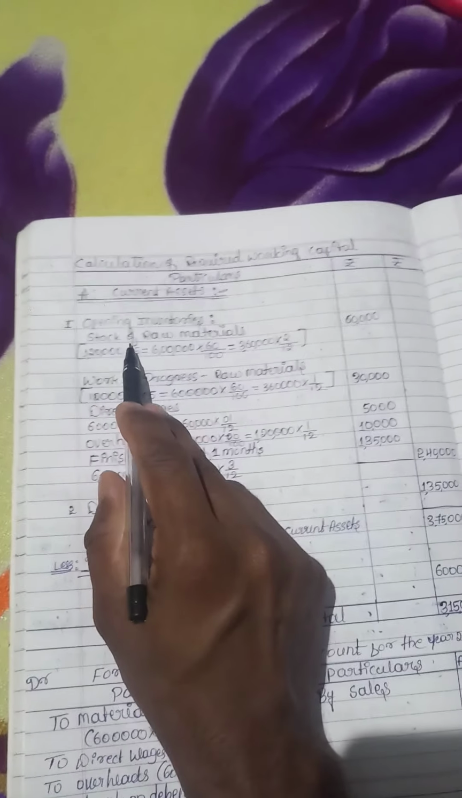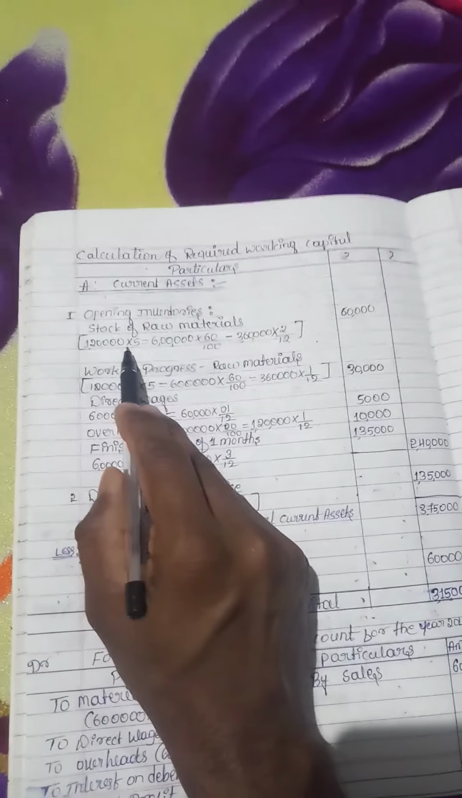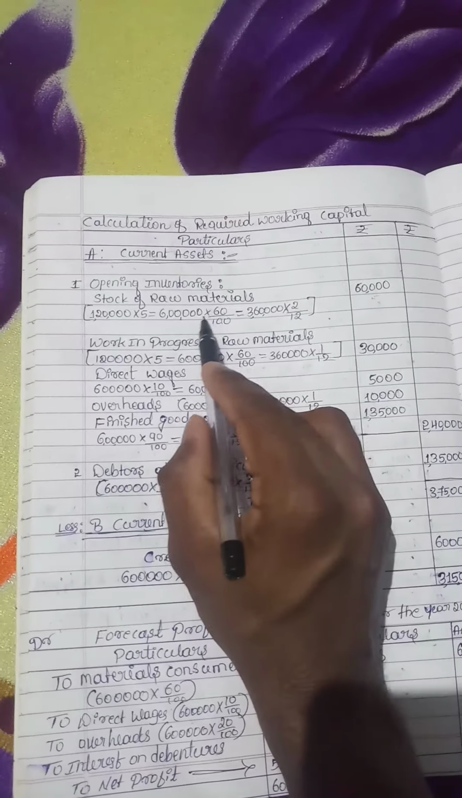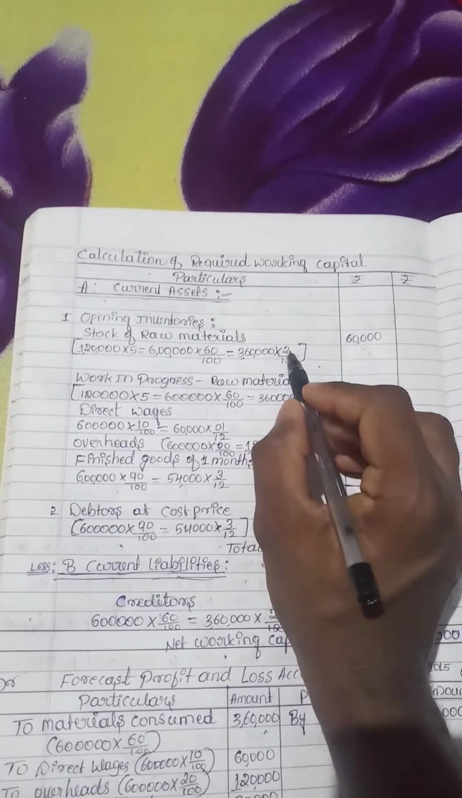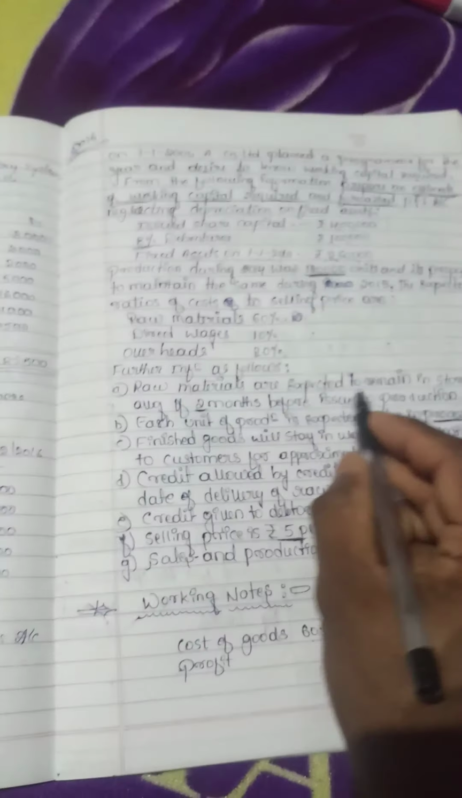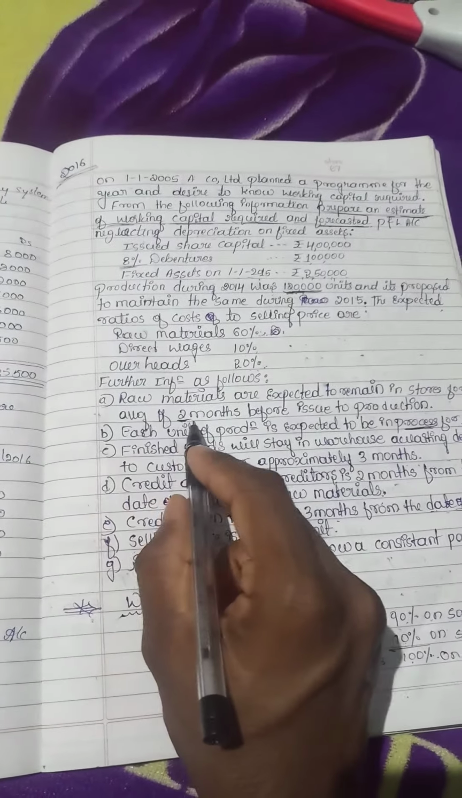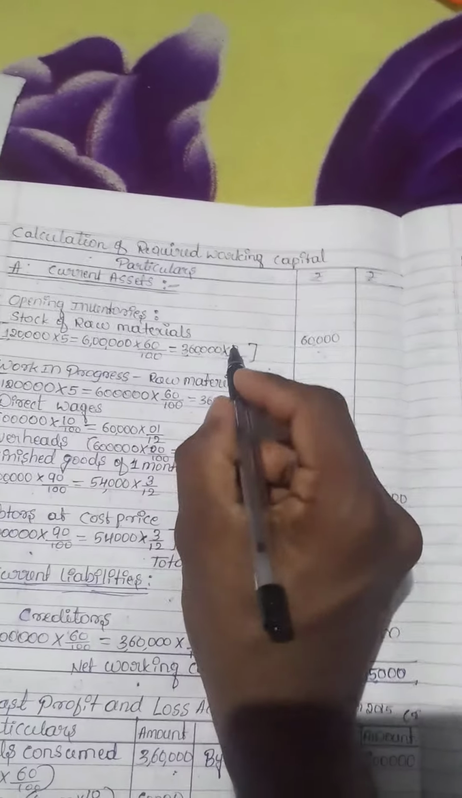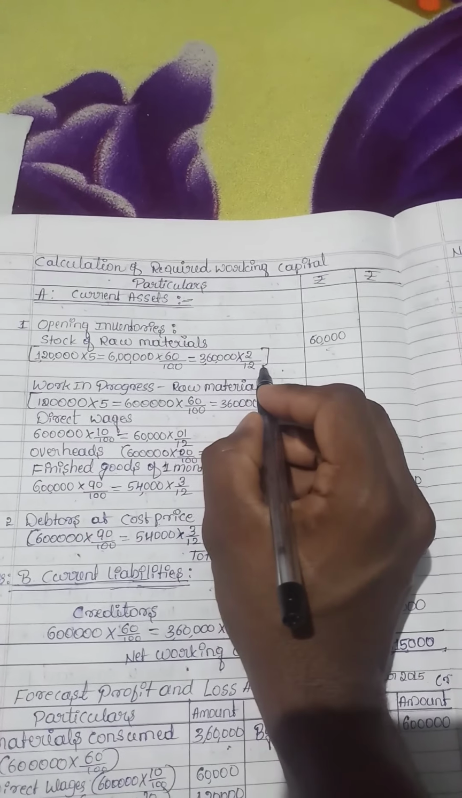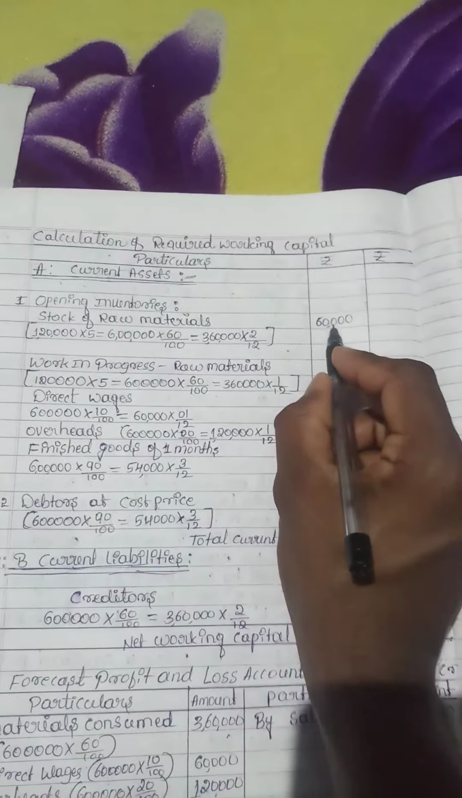Opening inventories, having stock of raw materials: 1,20,000 into 5, which I told earlier. The total production 6 lakh into 60 divided by 100. Why 60? Because it is 60% of raw materials. So 60 divided by 100 is equal to 3,60,000 into how many months it remained. I mentioned in the question that raw materials are expected to remain in the store for an average of 2 months before issuing to production. So 2 divided by 12 of a year, so the total amount is 60,000.